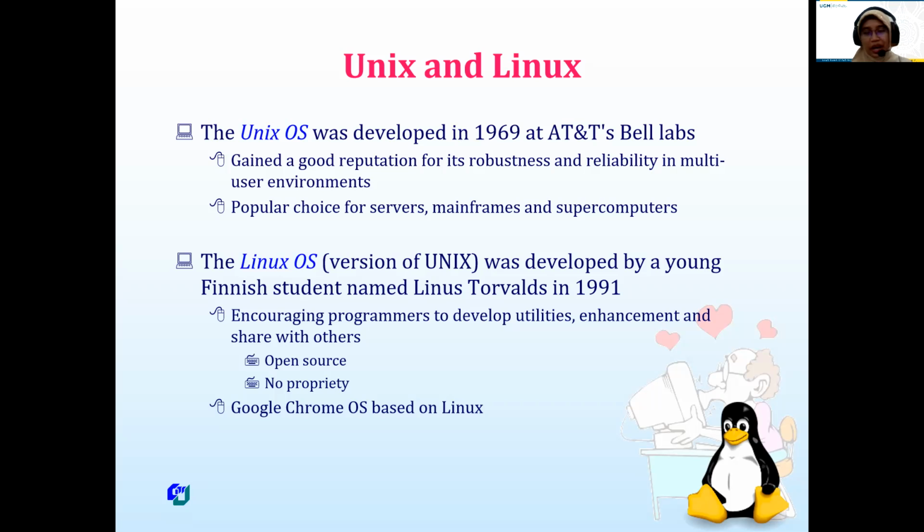Okay, back to our topic. Linux was developed by a young Finnish student named Linus Torvalds, whom I already showed you. I joined the conference around 6 years ago. It is open source and not proprietary. Google Chrome OS is based on Linux, and I think many others. Linux also has some distros, so we can use a specific distro for our objective or specification.